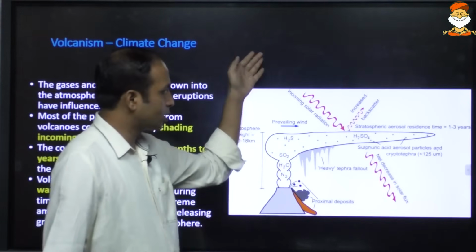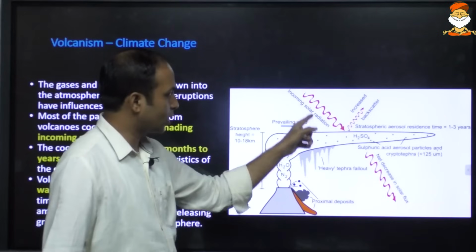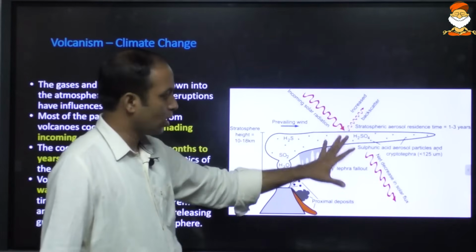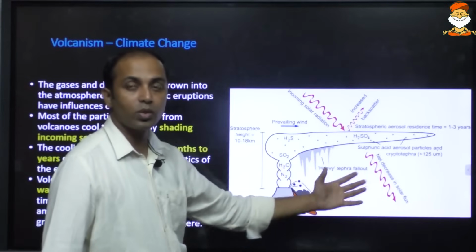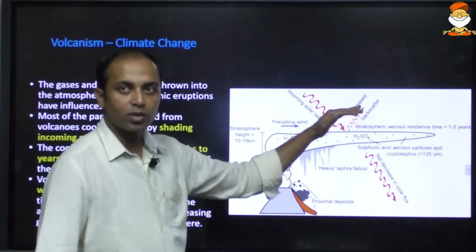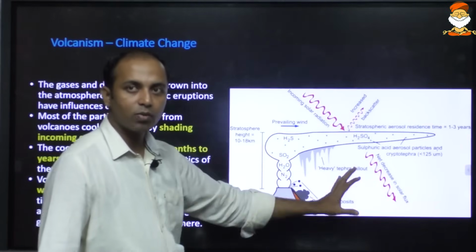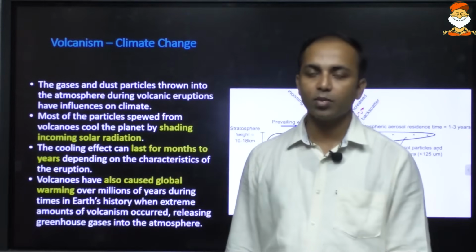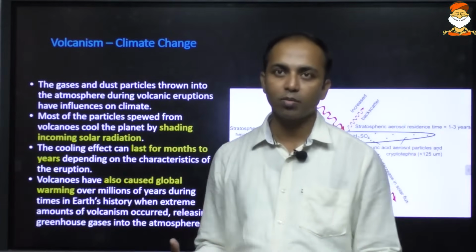Okay, so when the sunlight is not able to penetrate down, most of the sunlight is getting reflected back. So the albedo effect increases and less sunlight will be reaching the surface, so it may cause a cooling effect, because the majority of the sunlight is getting reflected from the upper region itself. So volcanism may cause a cooling effect, but it may also cause a long-term negative impact.